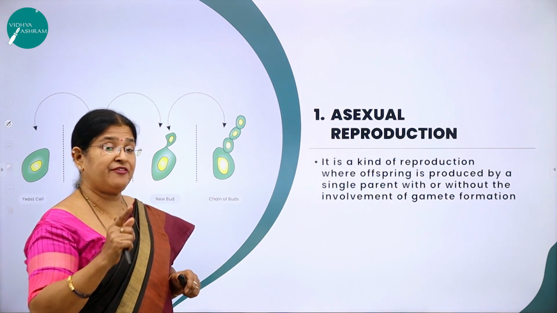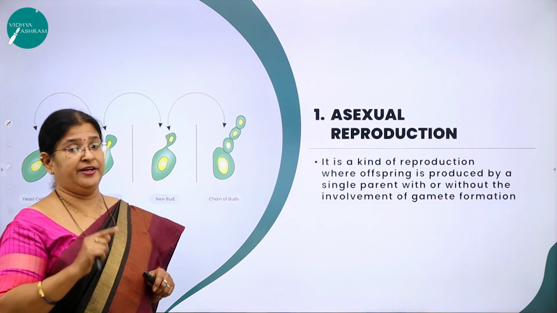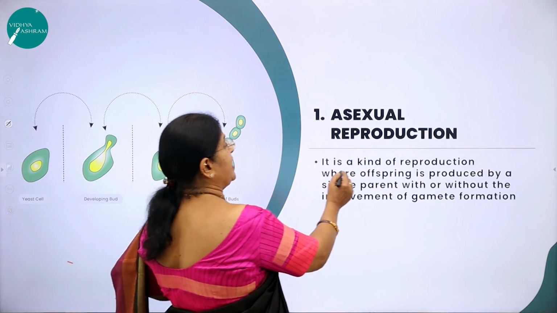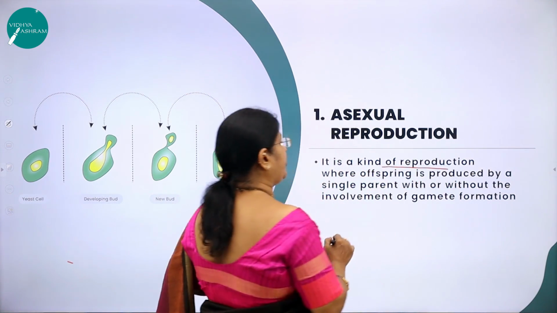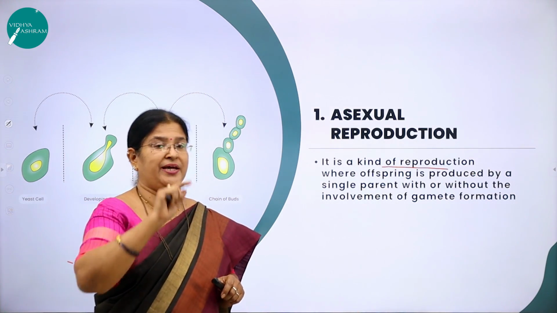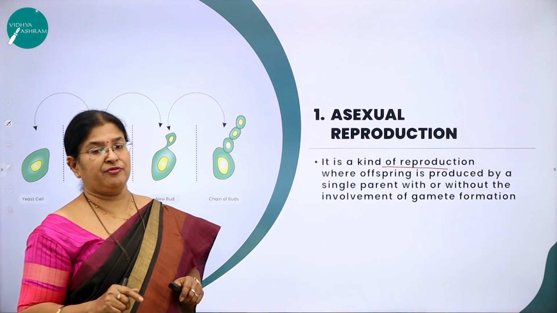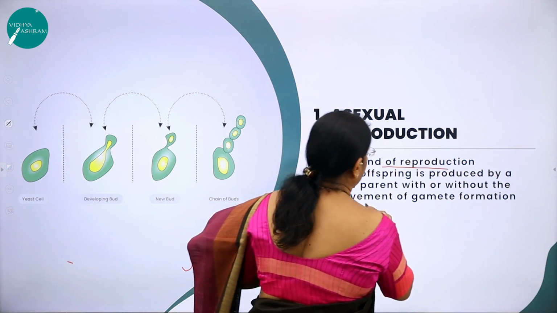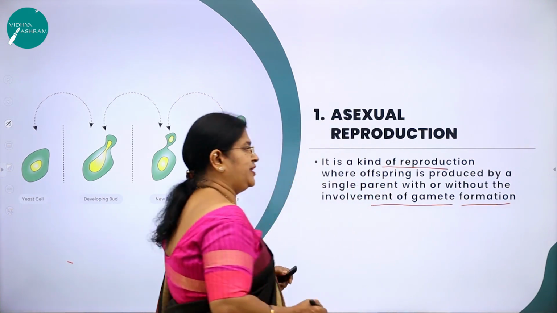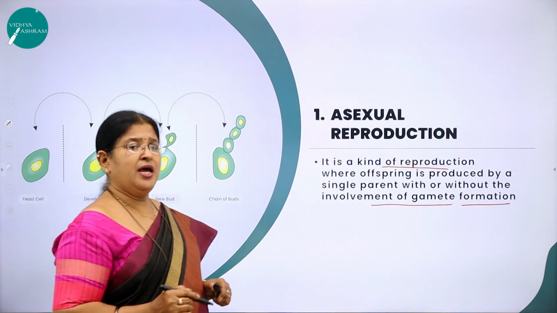Now, what is the correct definition? As I said, the definition should be correctly defined. Right. Now, what is it? Asexual reproduction is a kind of reproduction where the offspring is produced by a single parent, uniparental, with or without the involvement of the gametes. So, with or without the involvement of the gametes is the correct definition of asexual reproduction.